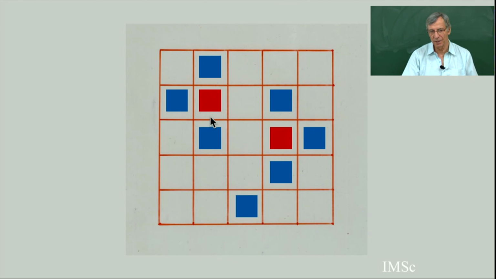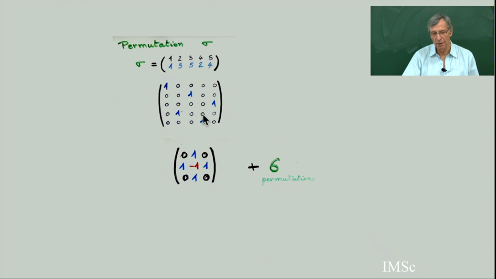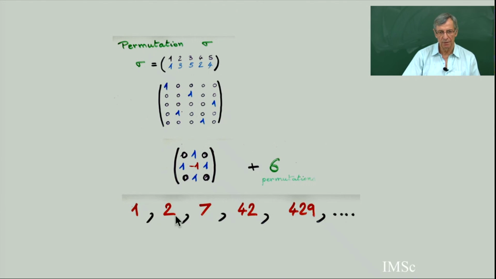If there is no red cell, you have exactly 1 blue in each row and column. This is a permutation. So in general, you have some red cells, and there is more than permutations. For example, for n equals 3, there are 7 alternating sign matrices: the 6 permutations, plus the 3 by 3 alternating sign matrix where there is a single minus 1 in the middle, a single red cell. The next numbers are 1, 2, 7, 42, 429. This is a famous sequence which appears in different contexts.